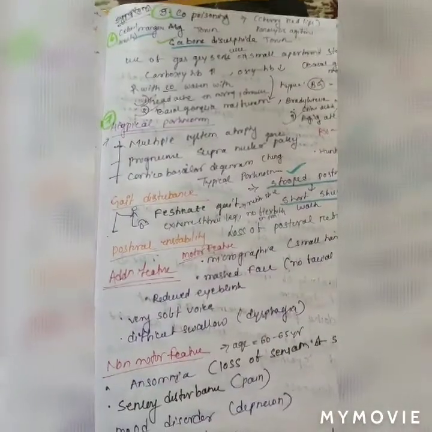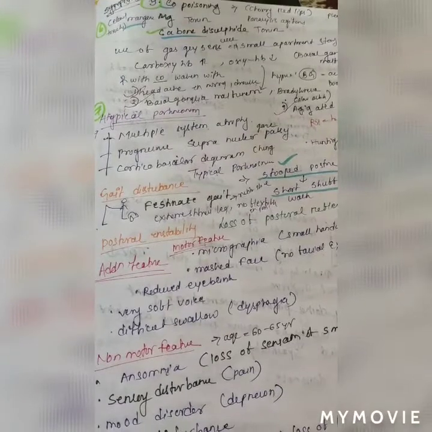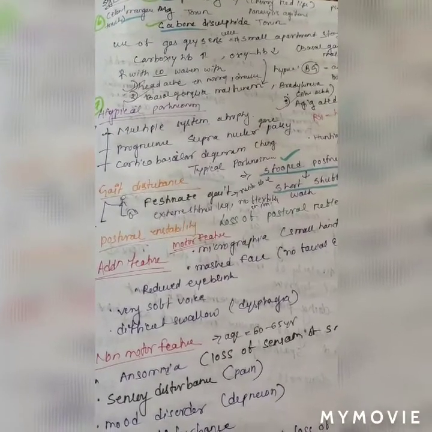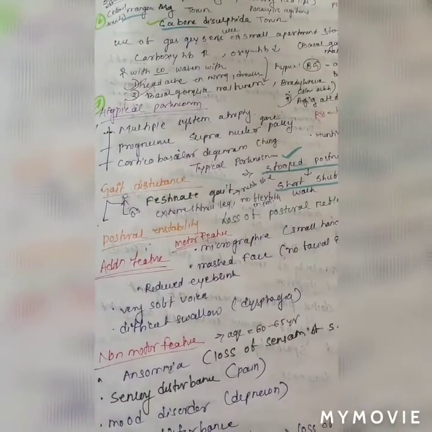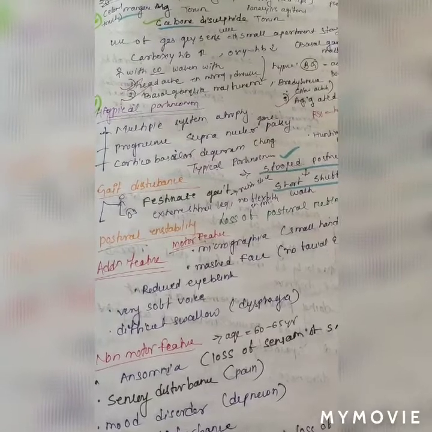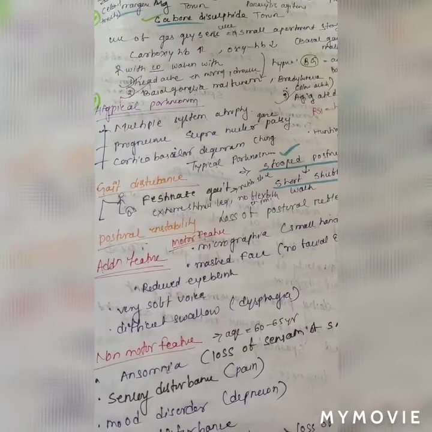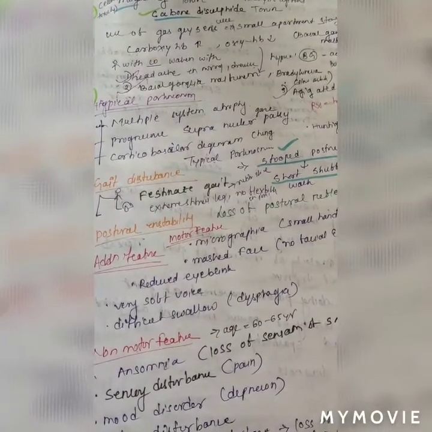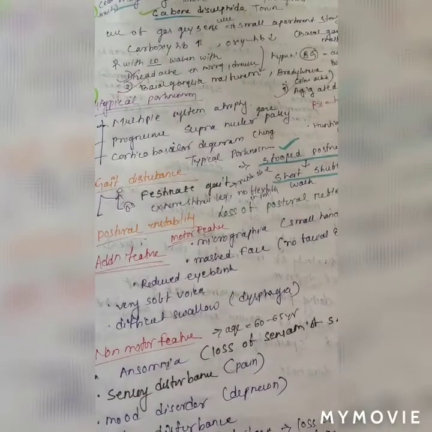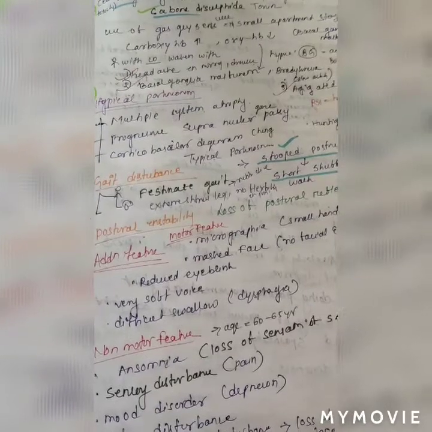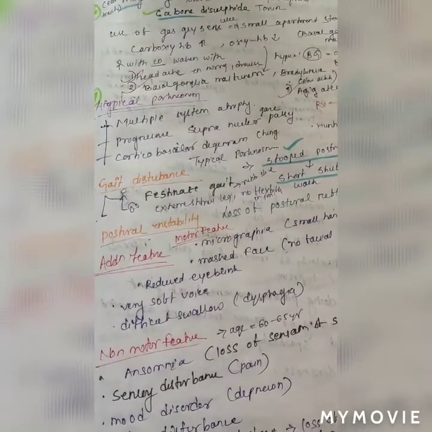We now study typical and atypical Parkinsonism. First, we go to atypical Parkinsonism. In atypical Parkinsonism, there is multiple system atrophy. What we consider first is levodopa. If levodopa has a bad response, then it is atypical Parkinsonism.